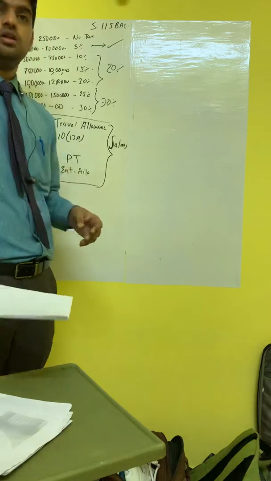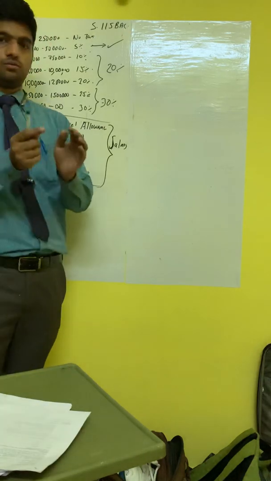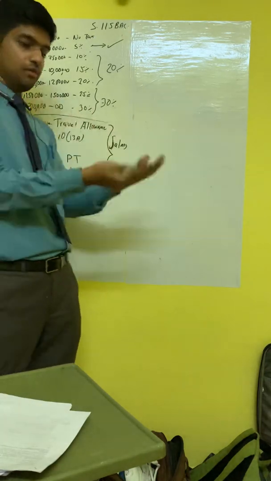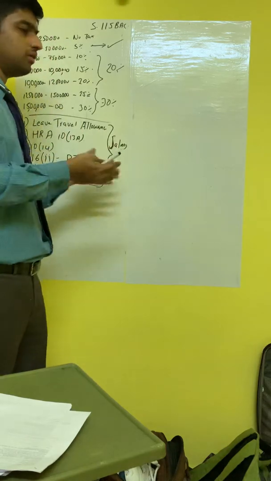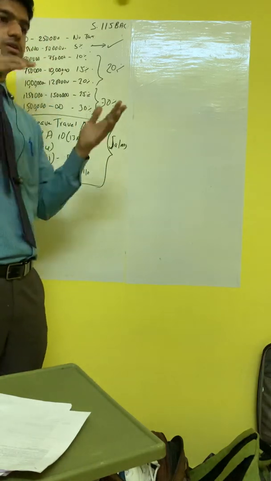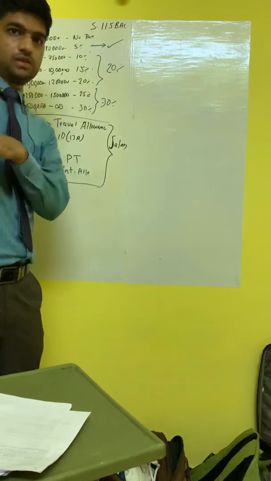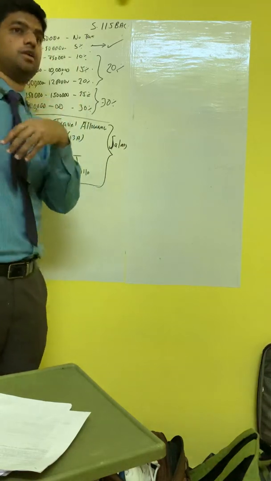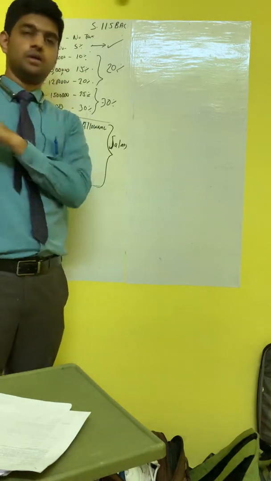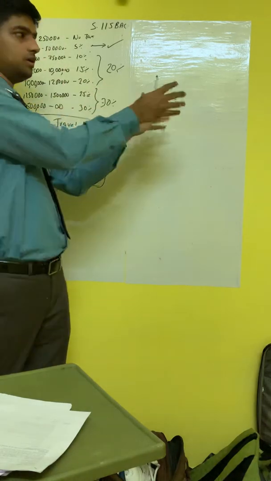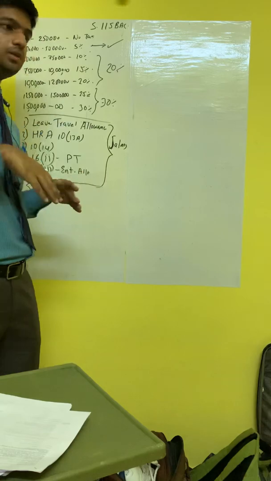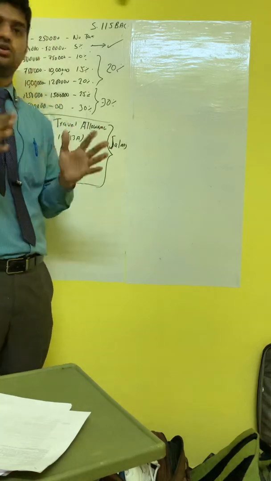This deduction can be enjoyed for both self-owned property as well as property which is given to a tenant, where we are earning rent from it. If you are giving a property to a tenant and earning rent from it, then this deduction is not a problem.